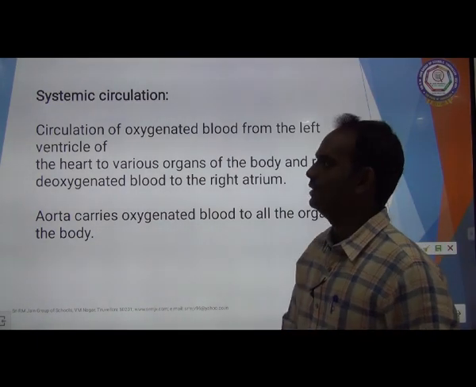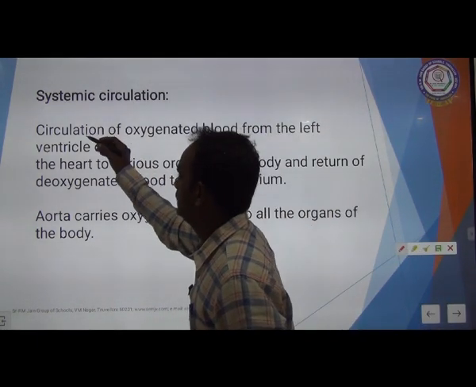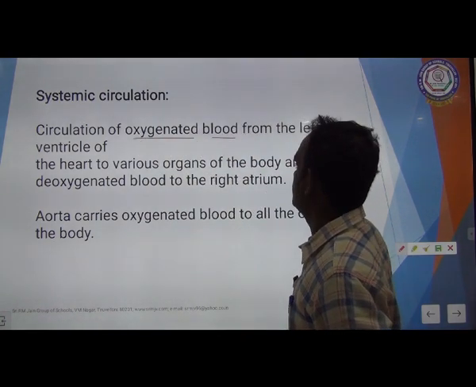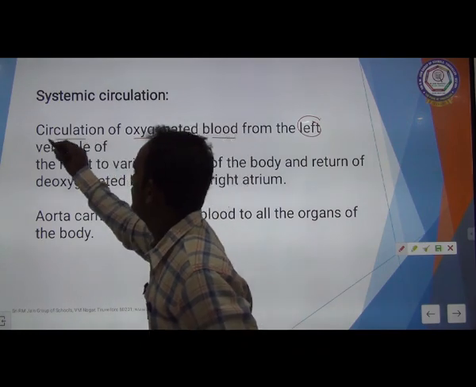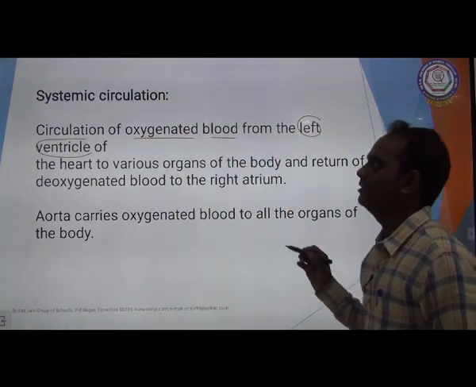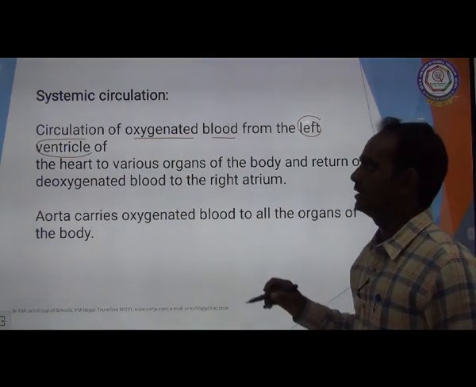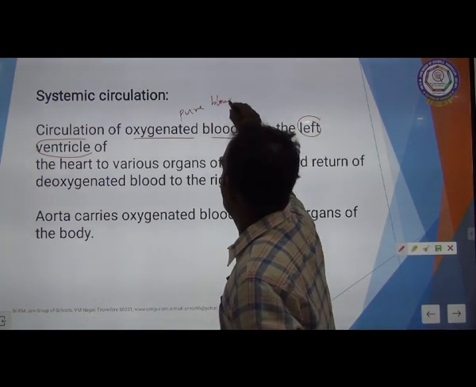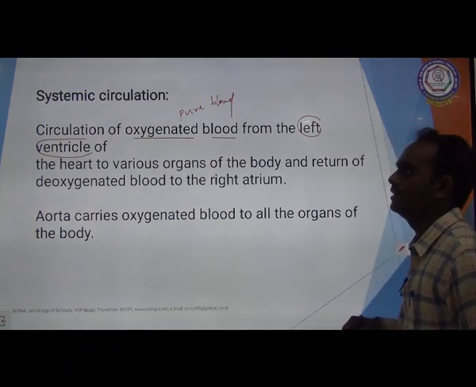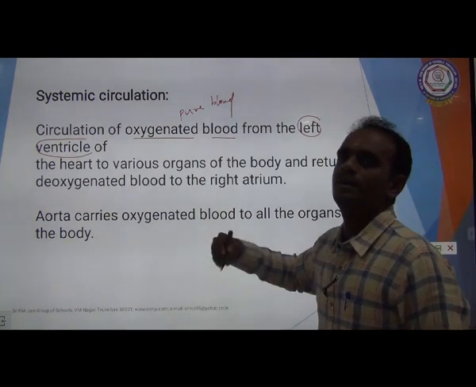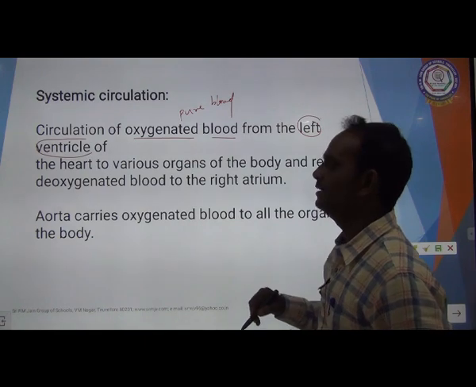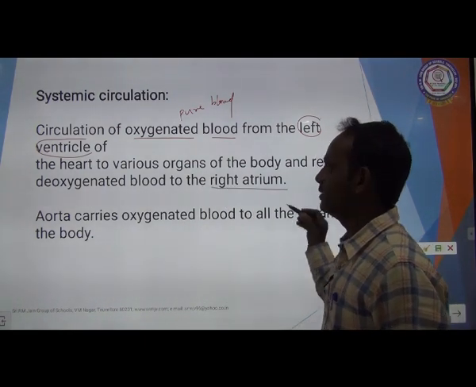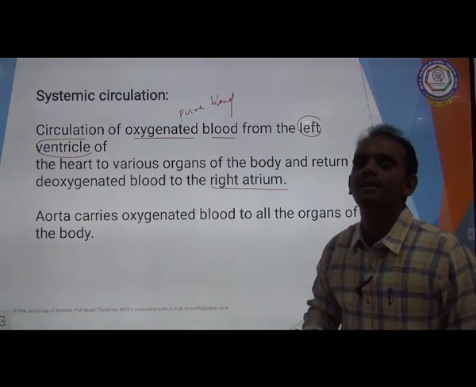First one, systemic circulation. Systemic circulation is the circulation of oxygenated, that is pure, blood from the left ventricle to various parts of the body, and the return of deoxygenated blood to the right atrium.